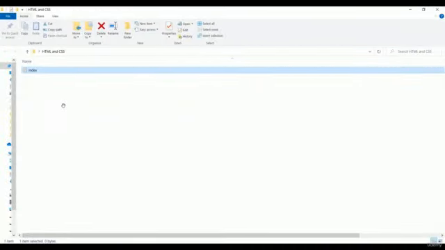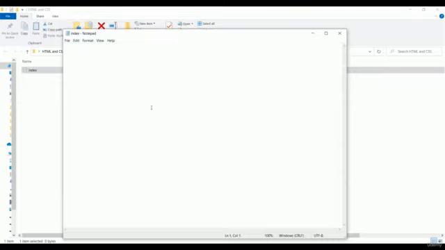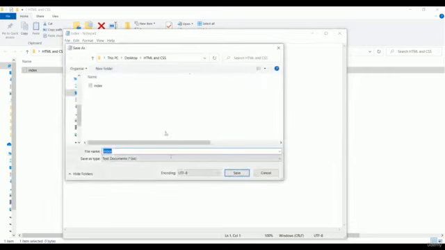So this is our file, and right now this file has the .txt extension because this is a notepad file. But as we are learning HTML, we have to change the extension. And for changing the extension, you have to click the file menu, and from there click on the save as option. So let me click this save as option. You can take a look over here.